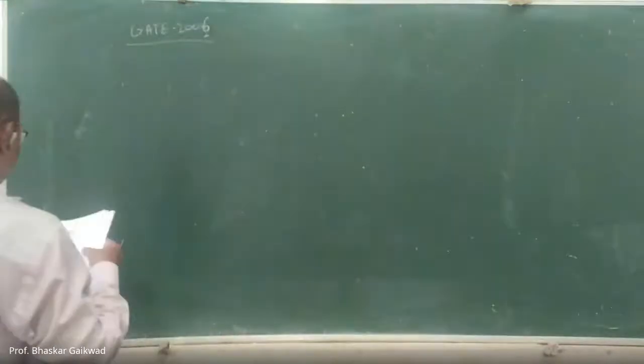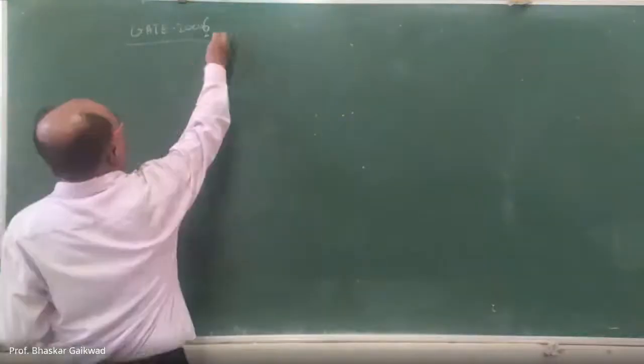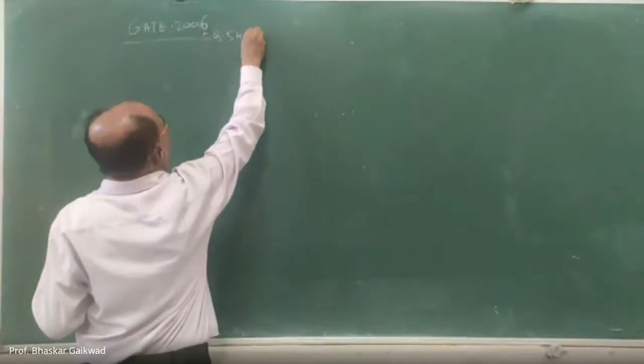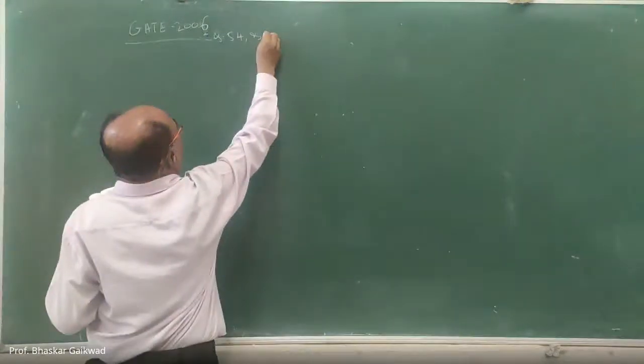Now this question is there, standard linked answers, questions 54 and 55. So 2006 question numbers 54 and 55. So a 4 mark question is there. So we'll solve this.